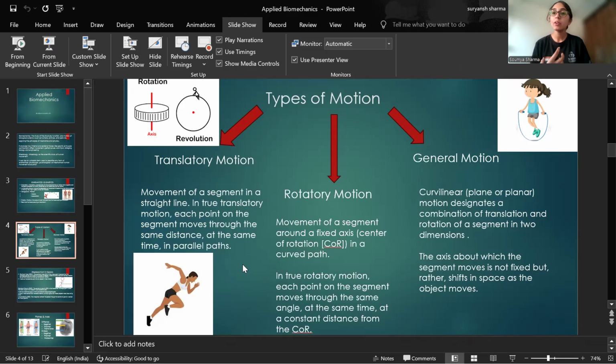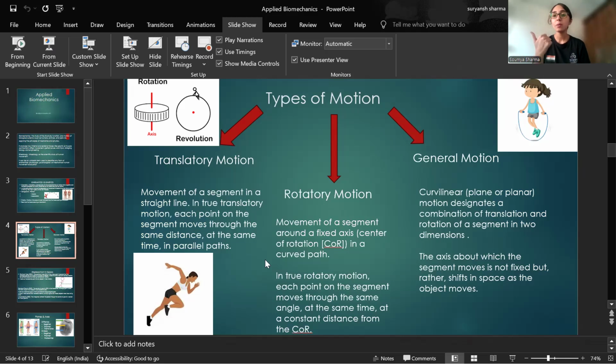He is moving as one whole object. So whenever all the parts of the object or the body are moving the same distance in the same amount of time, that motion in human movement evaluation is known as a translatory or linear motion. But if I'm talking about a rotatory motion, it is the movement of a segment around a fixed axis, right? Our earth also rotates around a fixed axis. So whenever there is a center of rotation in a curved path, and something moves around that, that is known as a rotatory motion.